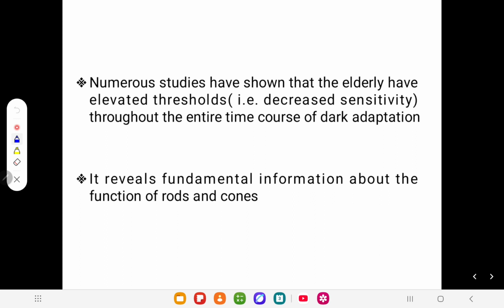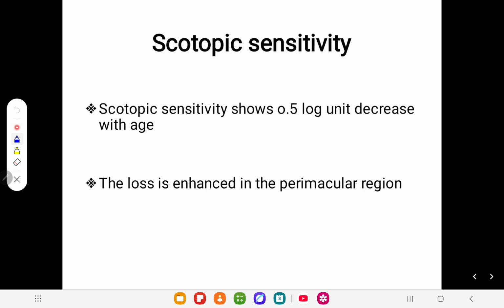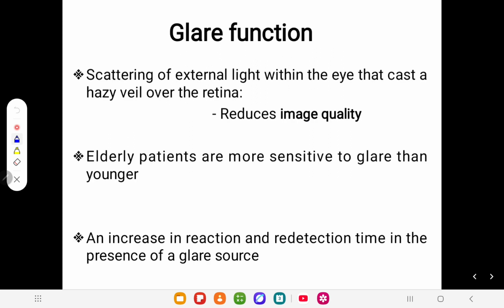So numerous studies have been done, but what those studies reveal is fundamental information that changes in rods and cones create the dark adaptation problem, and both rod and cone portions of the functions are definitely affected in older patients. So the mechanism underlying this change in adaptation in the elderly may be both neural and optical. There is both a neural and an optical component. So scotopic sensitivity also decreases, like a 0.5 log unit decrease with age. So basically, it's decreasing in the case of older patients.